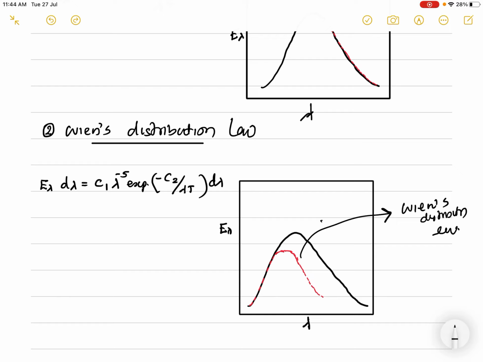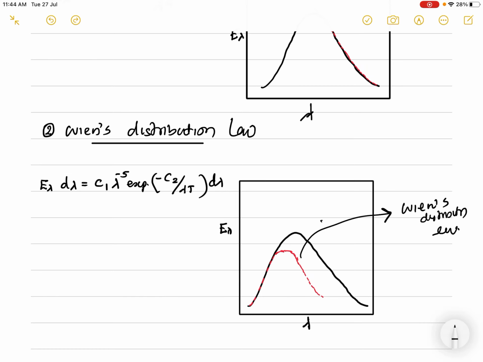This equation matches well at lower wavelengths, but it is not good for higher wavelengths. So this also is not a complete theory for the energy distribution of the black body.